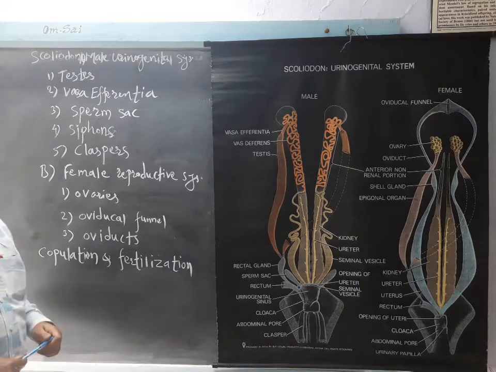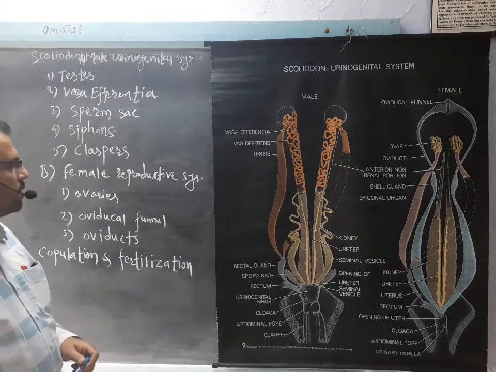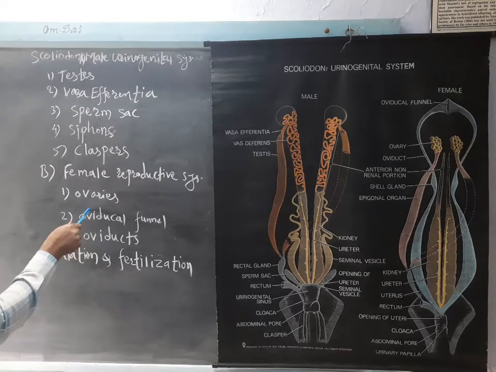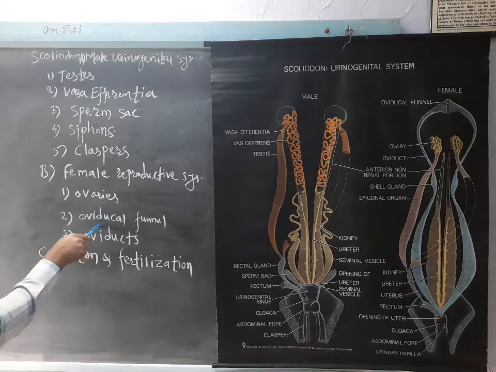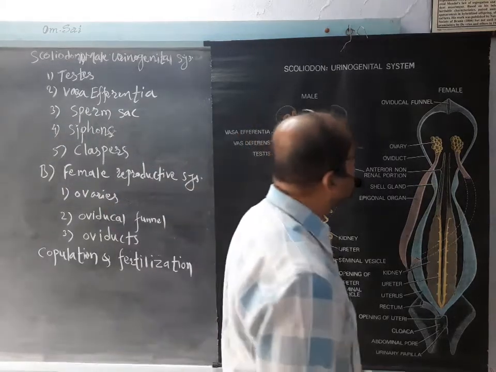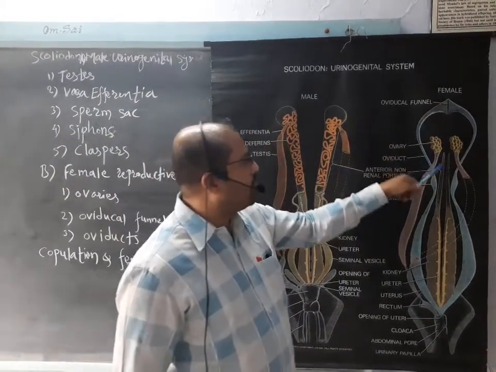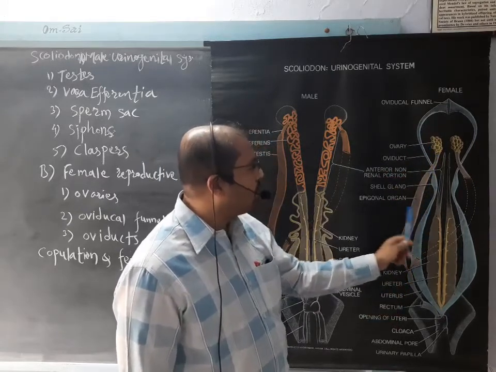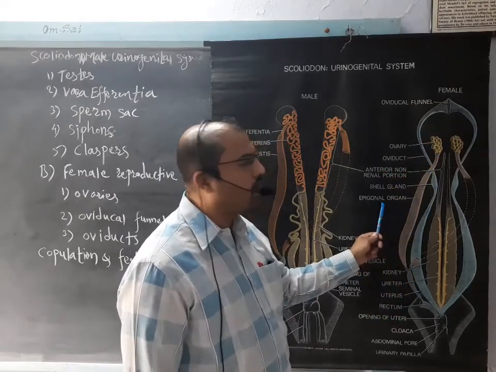Now we'll see the female reproductive system of Scoliodon, which contains the parts: a pair of ovaries, then the ovidical funnel, then the oviducts. So which are these parts? This is about the pair of ovaries. These ovaries are again raised on this kind of epigonial organ.